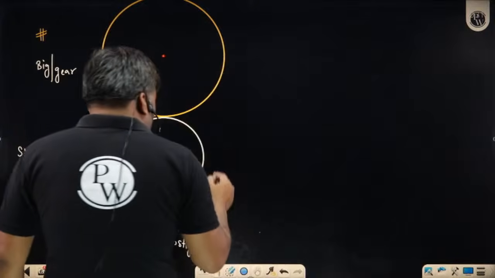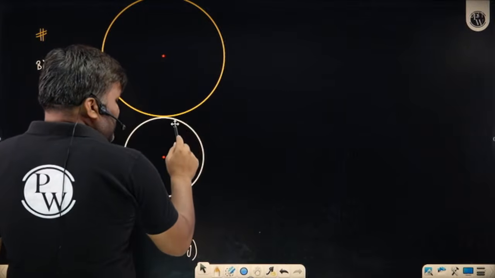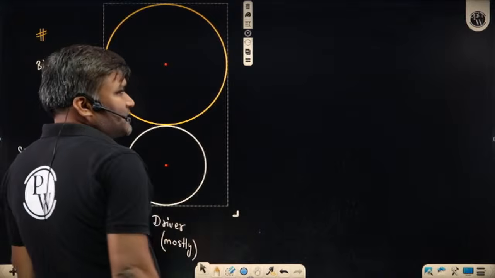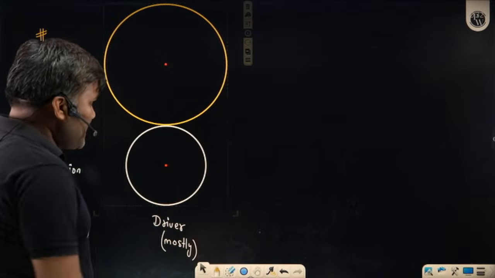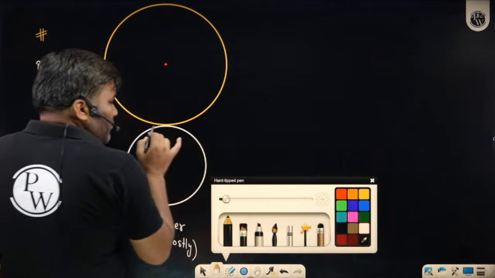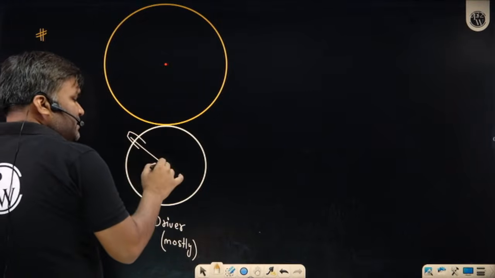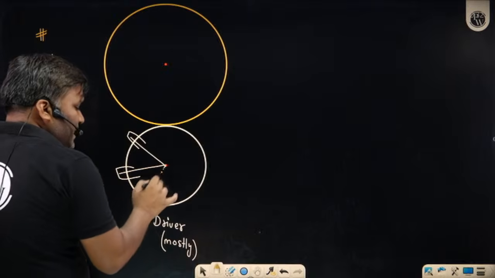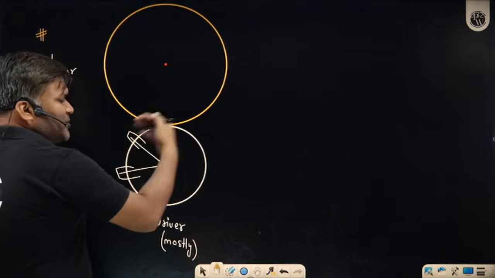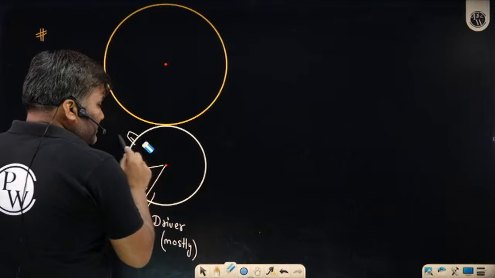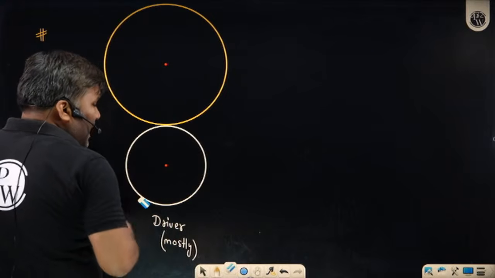Okay, these are the two gears which are meshing. I have shown them by pitch circles. Where are the teeth? Sir, the teeth are in the radial direction. In the radial direction we have teeth, another tooth in a radial position, another tooth in a radial position, and so many teeth. And these teeth are going to engage.